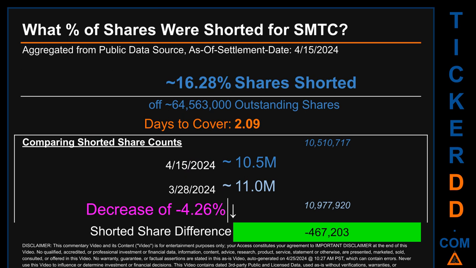interest of roughly 16.28%, which I got by taking the number of shorted shares and dividing it by the number of outstanding shares to get the percentage value. Days to cover is 2.09.